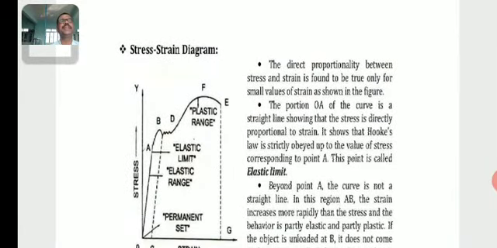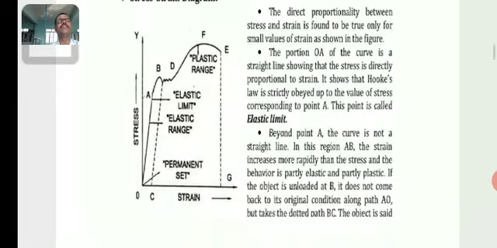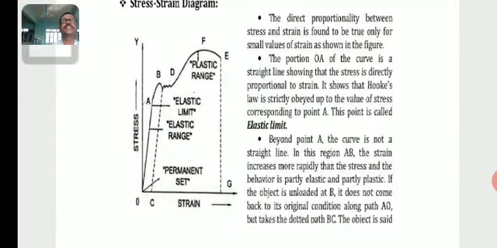Now you see the stress-strain diagram. If you plot a graph of stress versus strain, we will get a graph as shown in the figure.